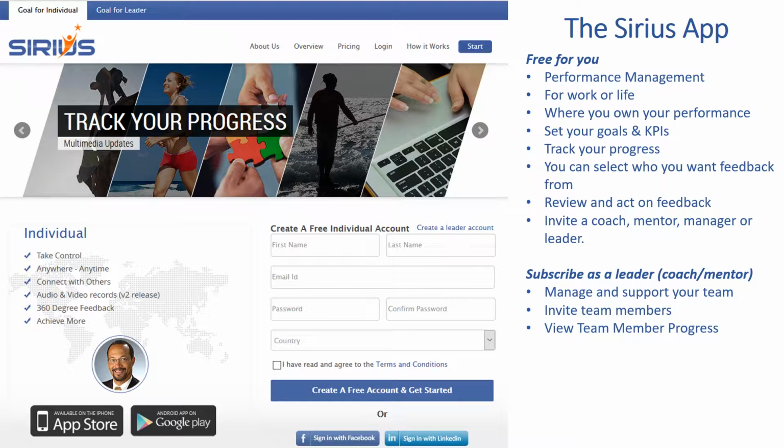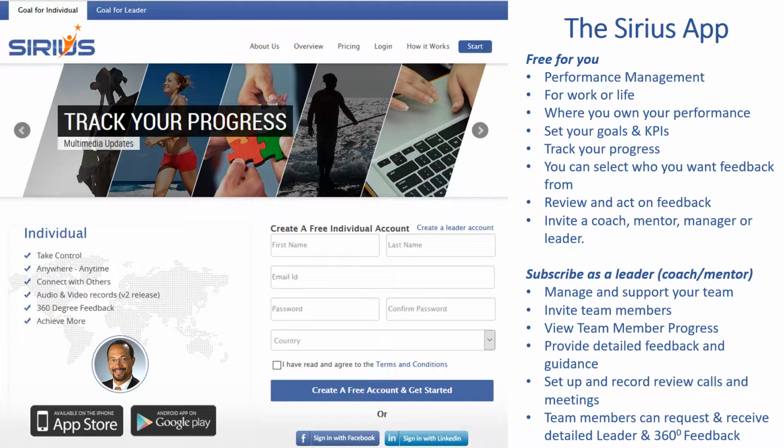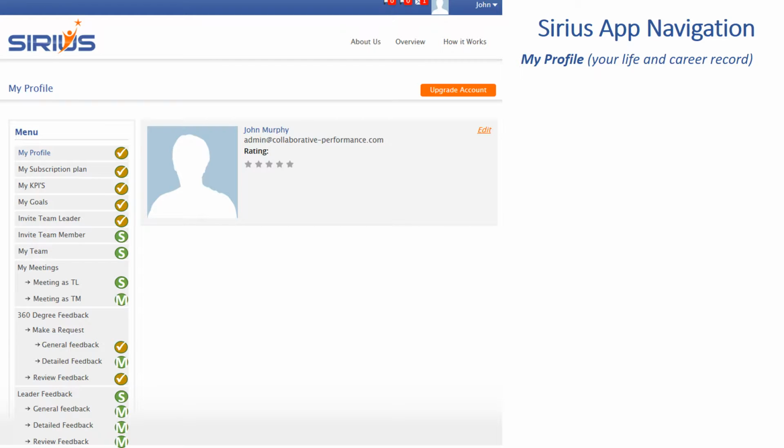You can view their progress at a high level, and you can drill down and look at how they are progressing on each individual goal or key performance indicator. You can provide very specific feedback or general feedback on their performance. You can set up and record and review calls and meetings to review their progress. Team members can request and receive detailed feedback from anybody they choose when they are a member of a subscribed leader's team. Let us first look at navigation.